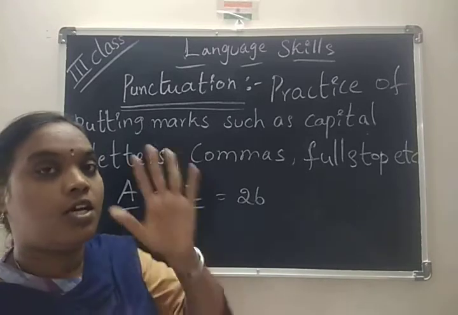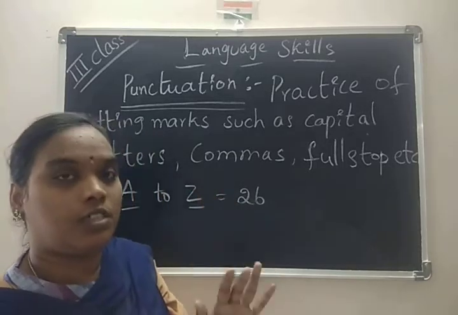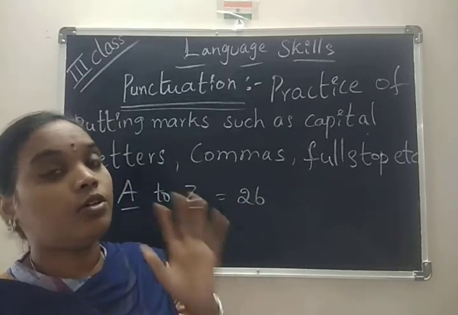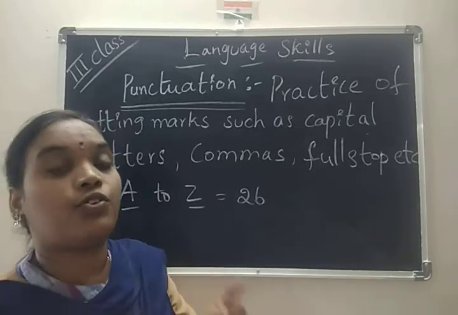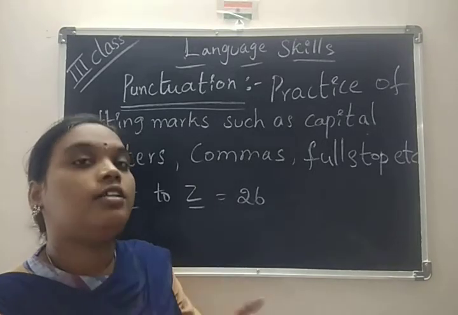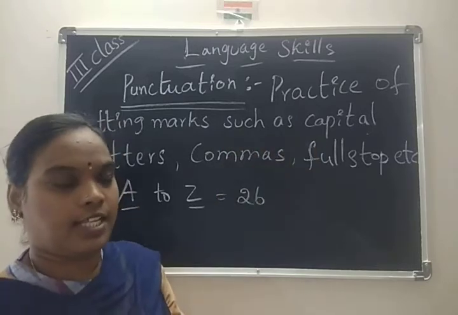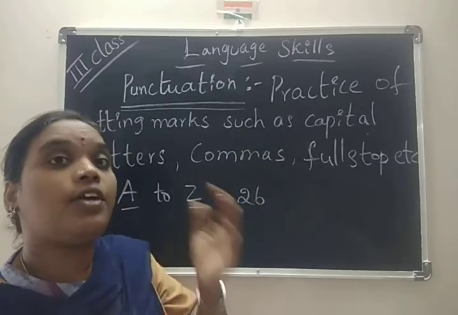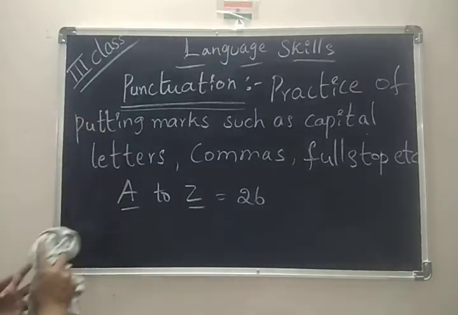For capital letters, first we want to learn 5 rules. If we learn those 5 rules, we can know where we have to use capital letters in a particular sentence. Yes children?